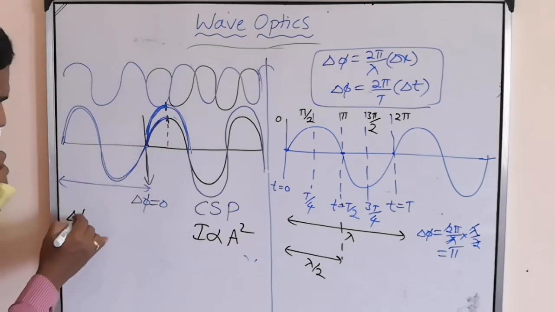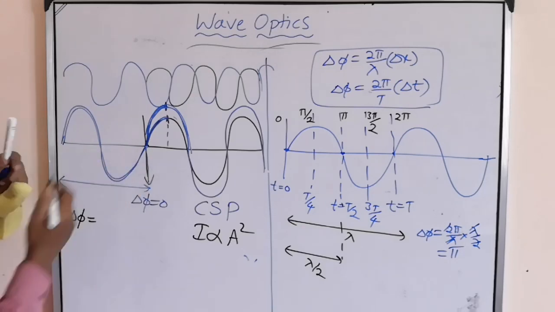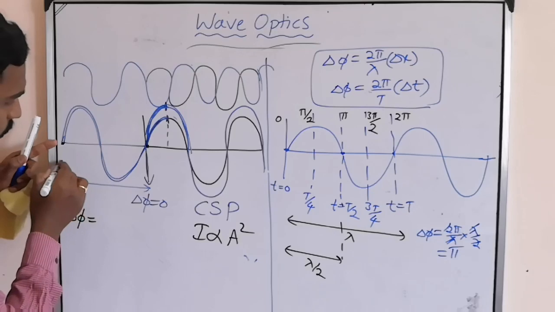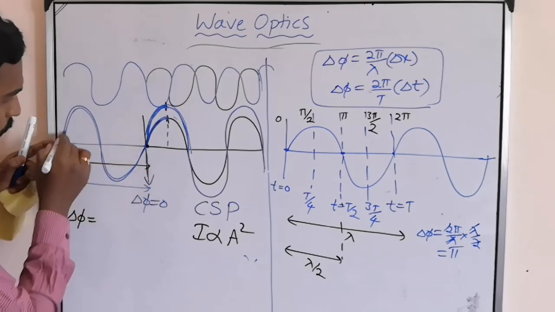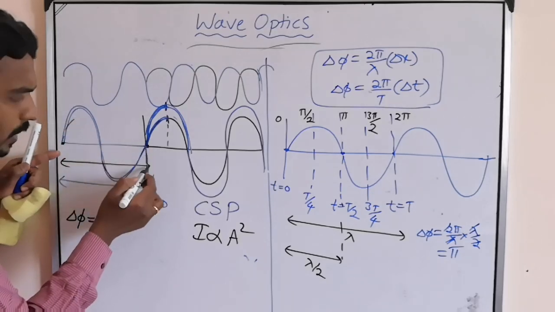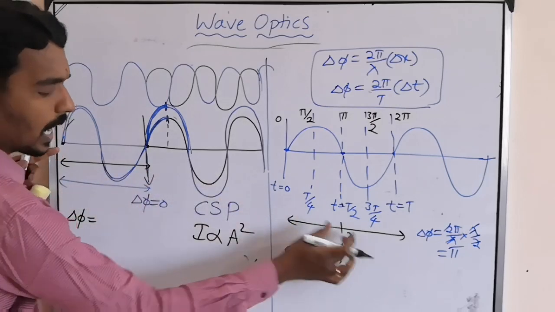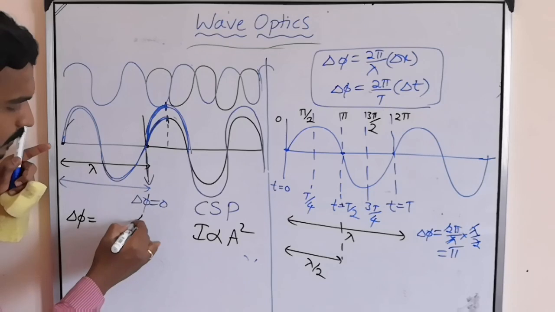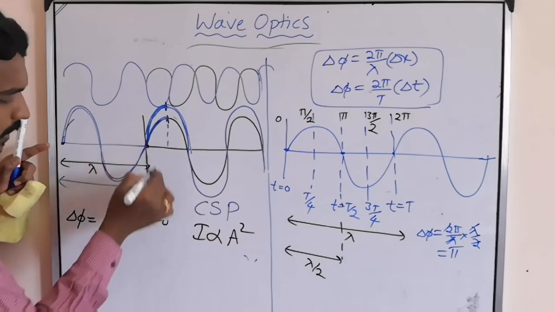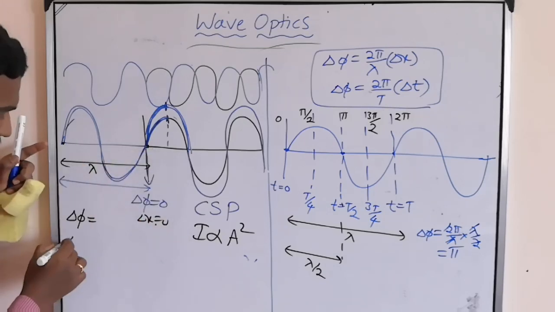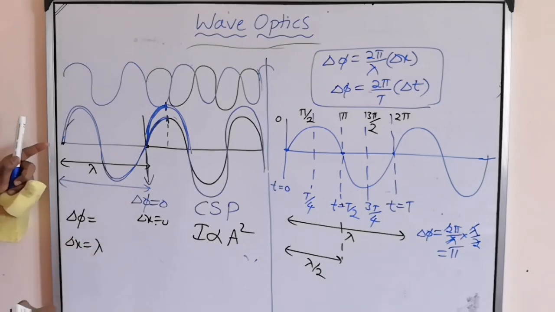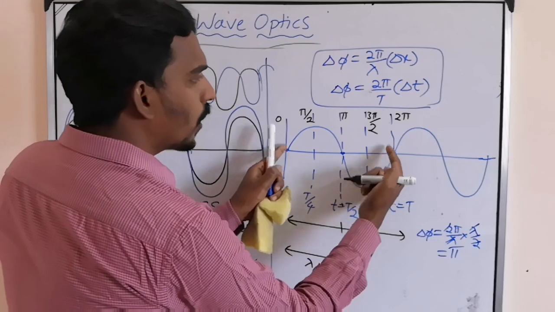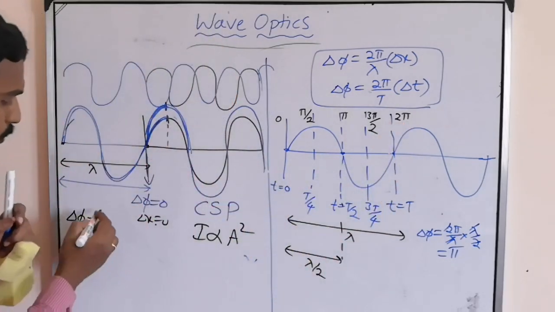So here delta phi is how much? See, one started here, one started here. What is this length? One vibration. One vibration means what is the length equal to? Lambda. What is the path difference here? Here 0. But here delta x is lambda. When delta x is lambda, what is the corresponding phase difference? 2 pi.